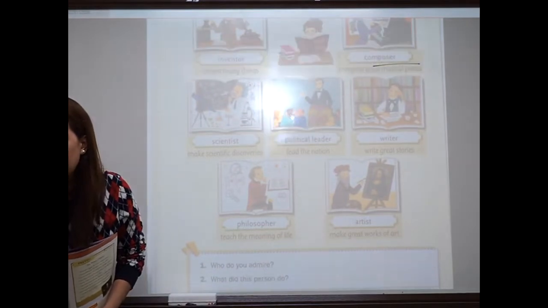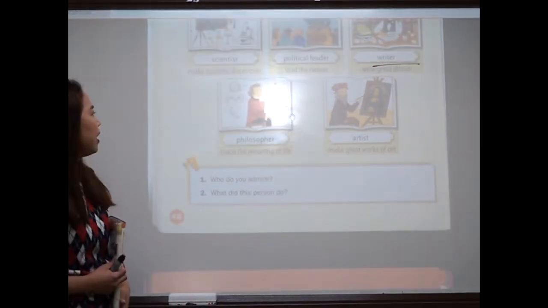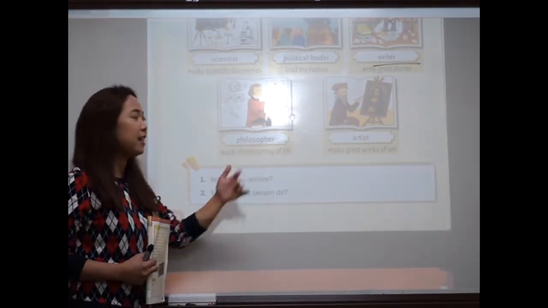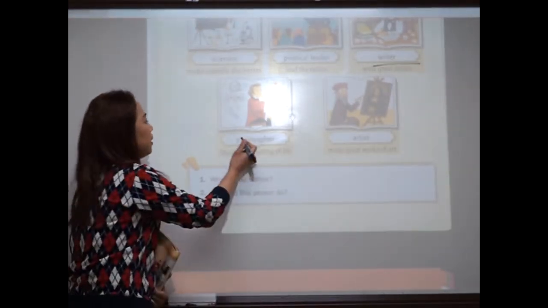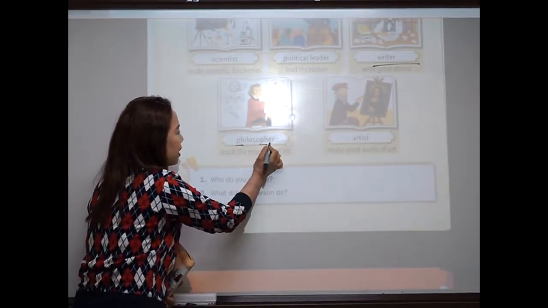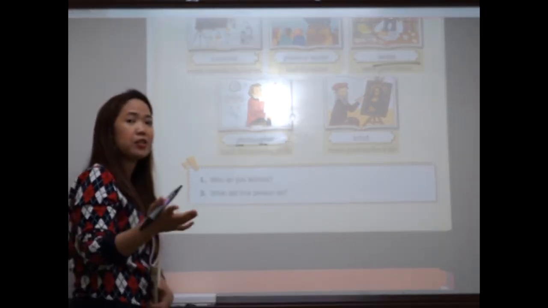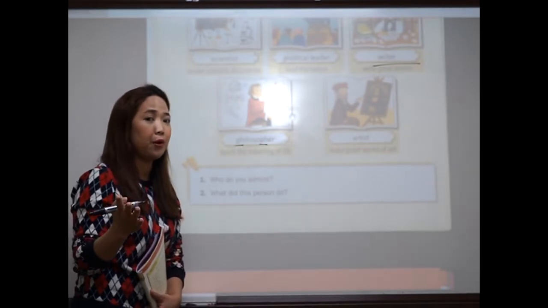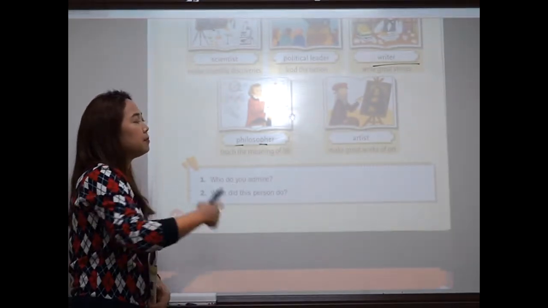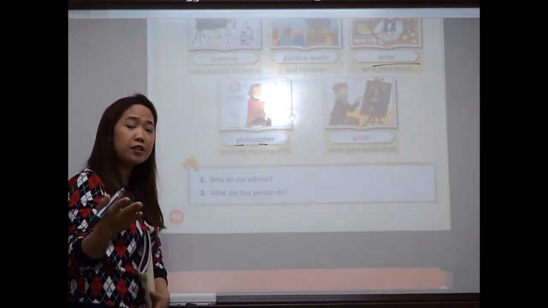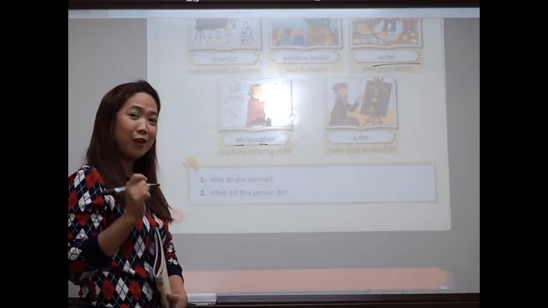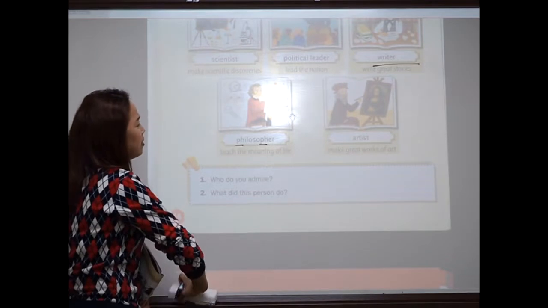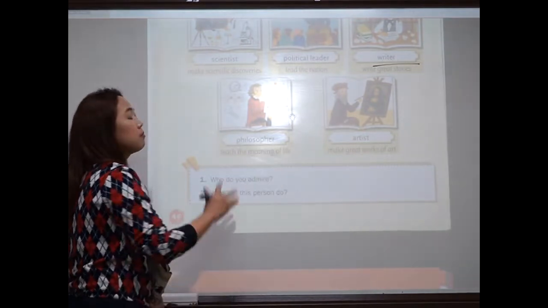Next. Okay, here is a philosopher. Say it again, guys. Now this is important, okay? Your pronunciation of this word should be really clear because there is a PH here and PH here. Now the PH here sounds like F, okay? So you have to say philosopher. One more time. Philosopher. Very good. Okay, now what does a philosopher do?